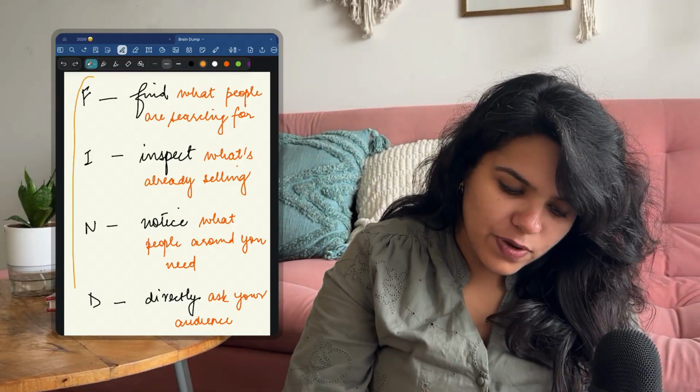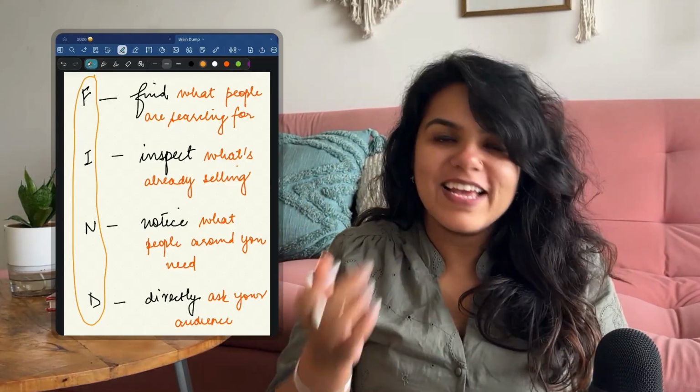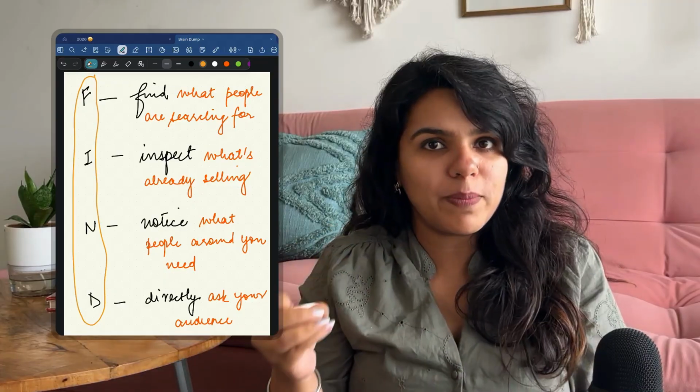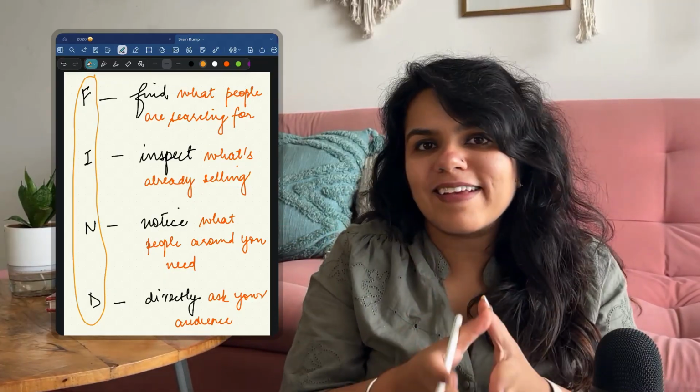And this four lens framework is known as the FIND framework, which is what I'm going to dive into today. So let's jump right in, learn what it is, and learn how to implement it using AI so that you can have your profitable product idea within the next 30 minutes.